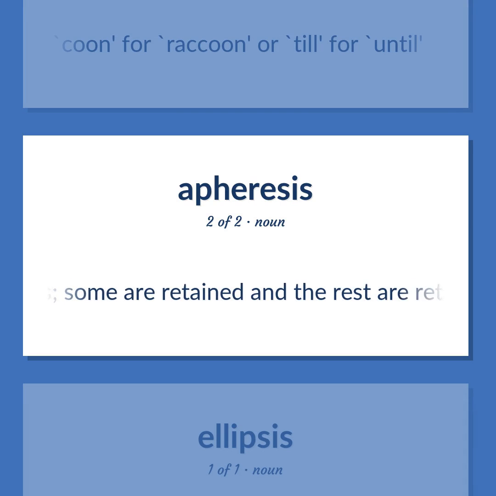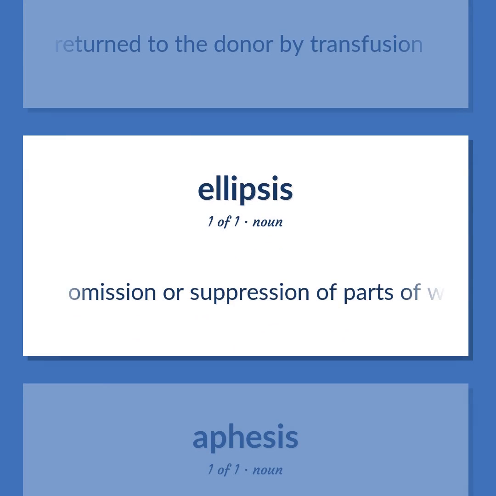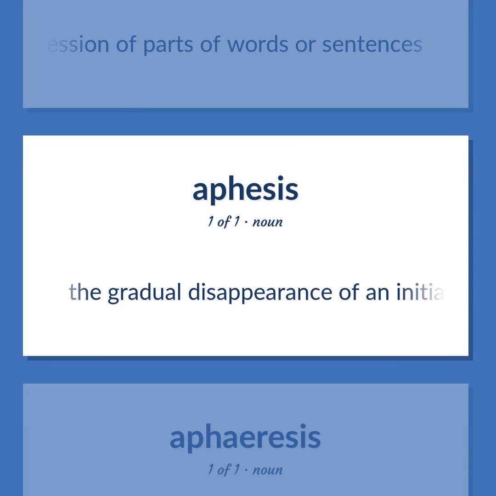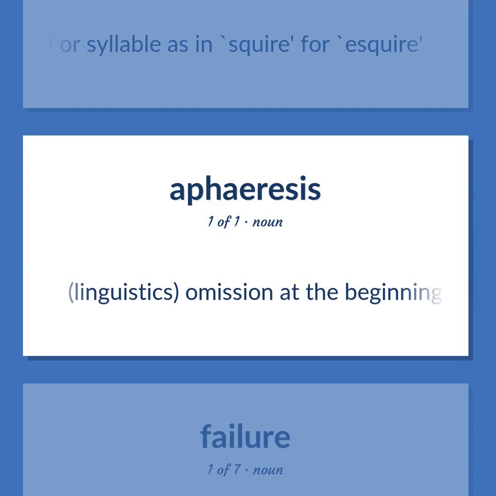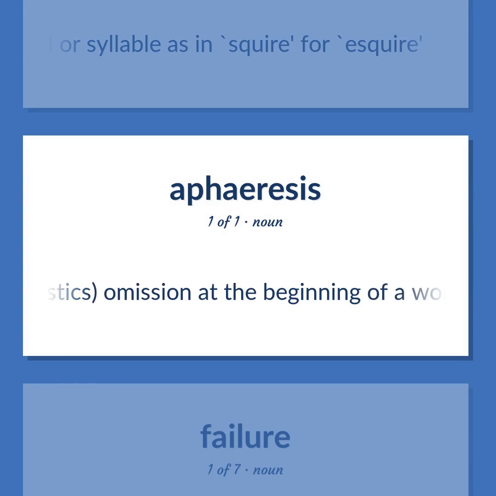Some are retained and the rest are returned to the donor by transfusion. Omission or suppression of parts of words or sentences. The gradual disappearance of an initial, usually unstressed, vowel or syllable as in squire, for, esquire.